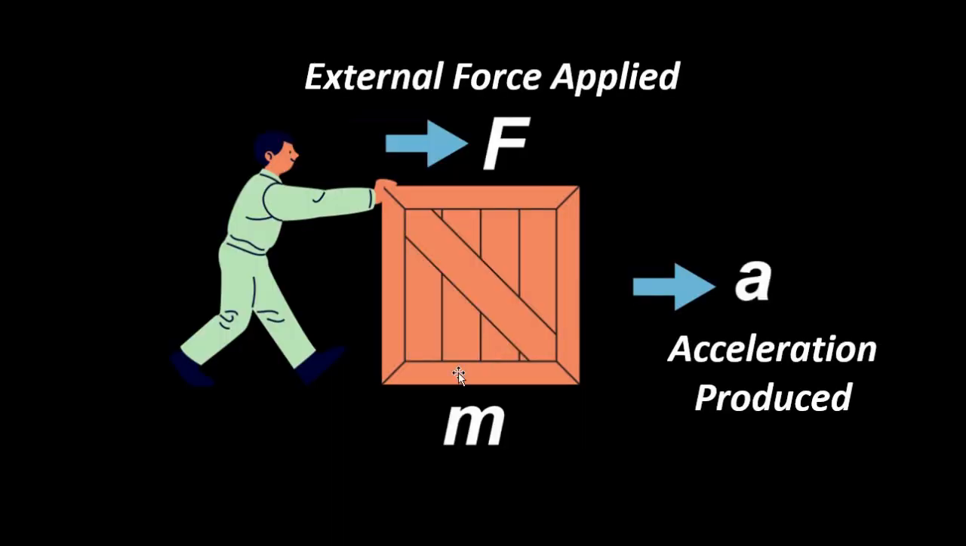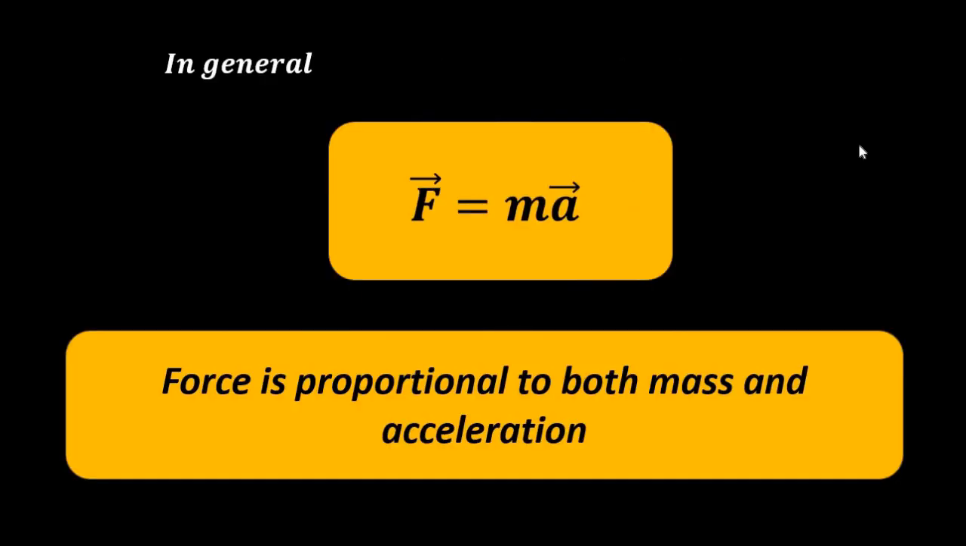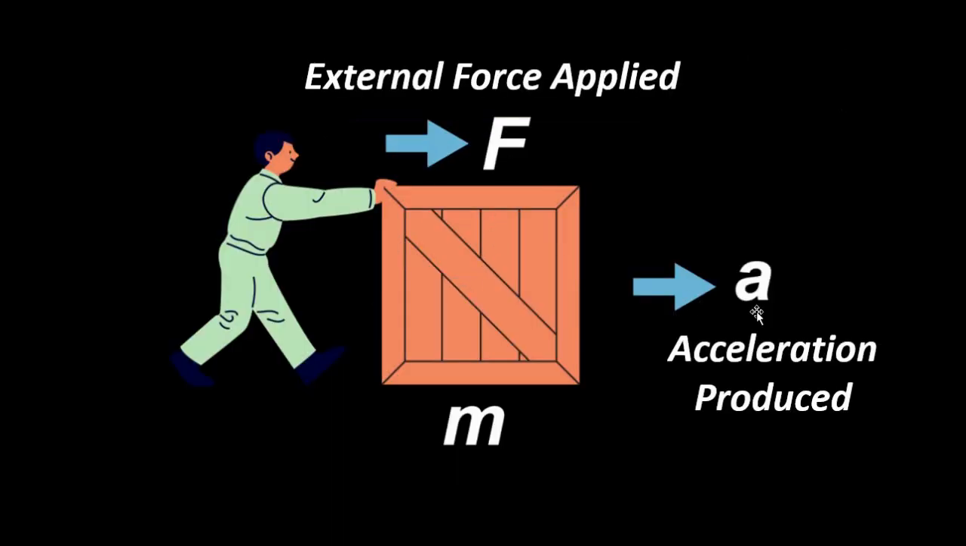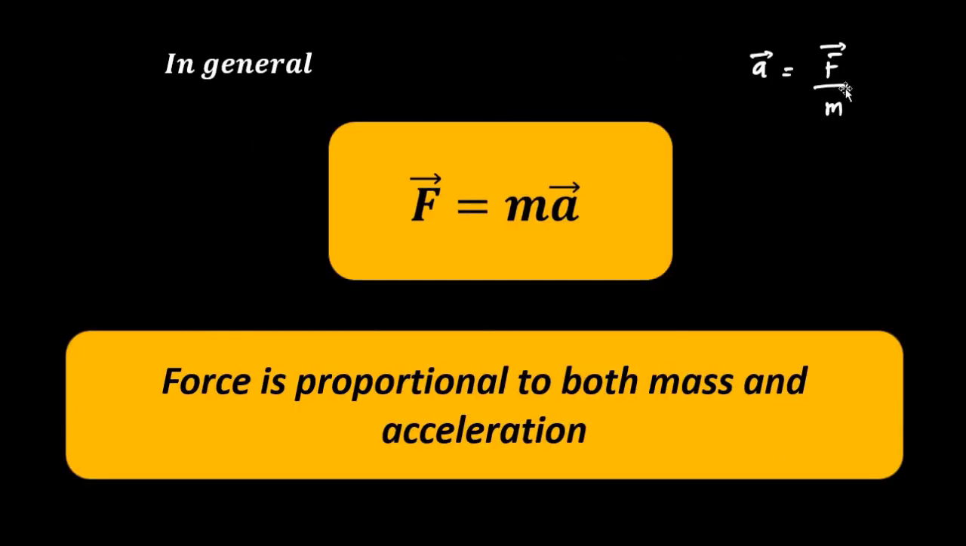So suppose we have an object of mass m and a certain force F is applied to it, then it will move with an acceleration a, where a is equal to F by m. Here the acceleration vector a is equal to force vector F by m. So if it has a mass m, and a force F is applied, then the acceleration produced will be equal to force per unit mass, F by m.